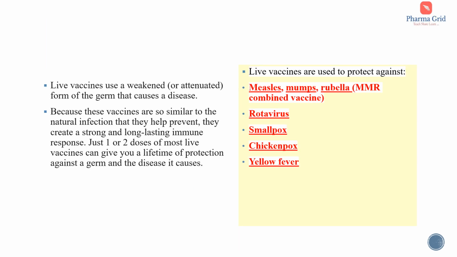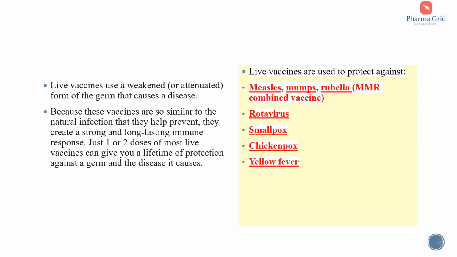Live vaccines use a weakened or attenuated form of the germ that causes a disease. Because these vaccines are so similar to the natural infection that they help prevent, they create a strong and long-lasting immune response. Just 1 or 2 doses of most live vaccines can give you a lifetime of protection against a germ and the disease it causes.